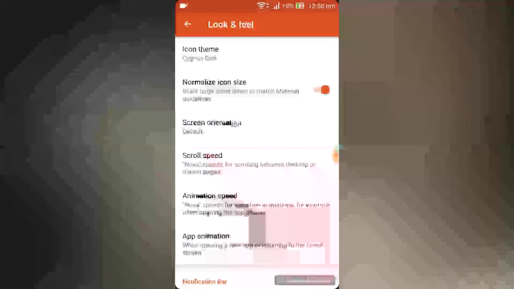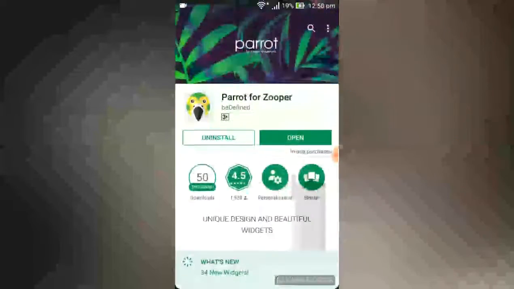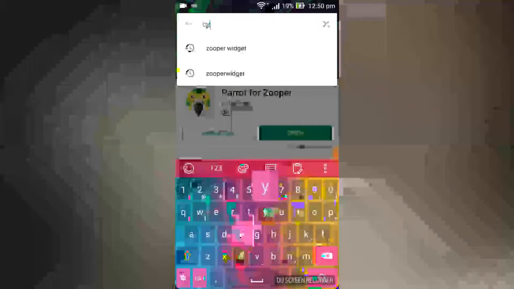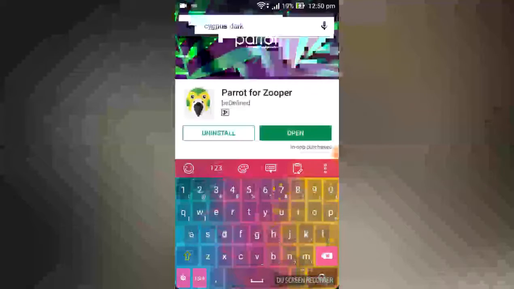Look and feel. Sorry, I forgot to tell you to download the Cygnus Dark Icon Pack.